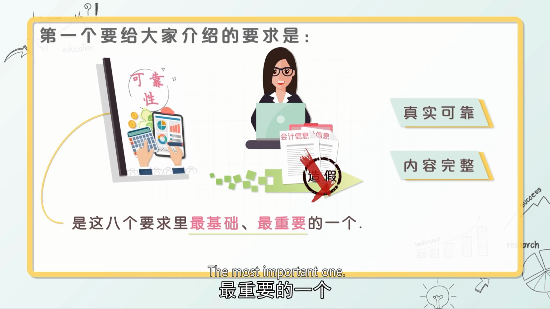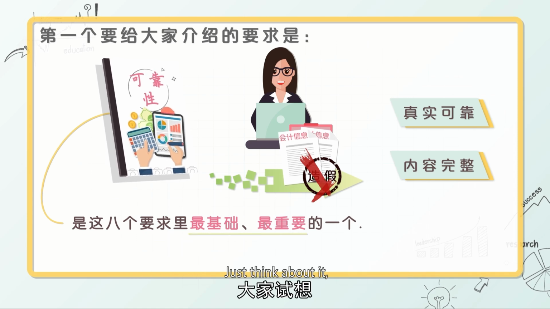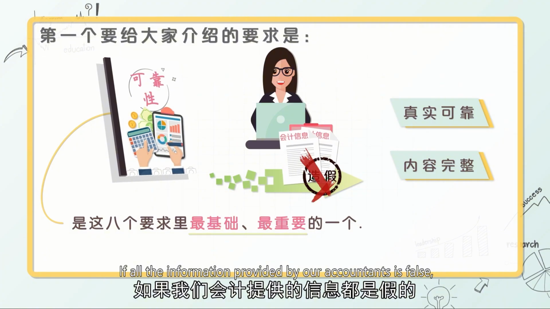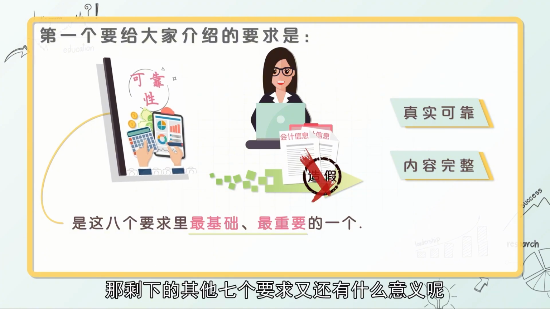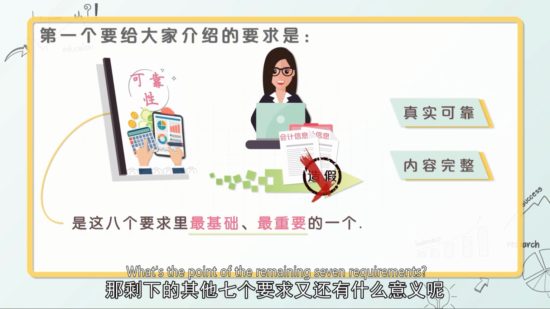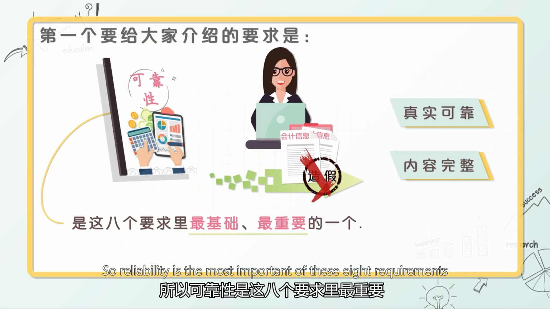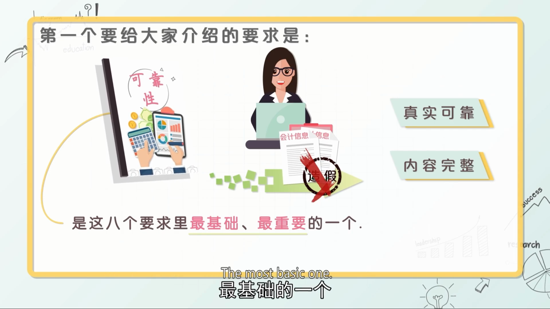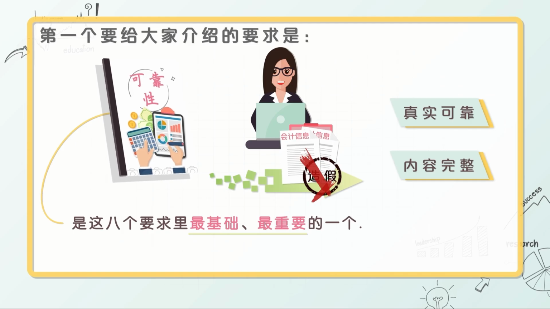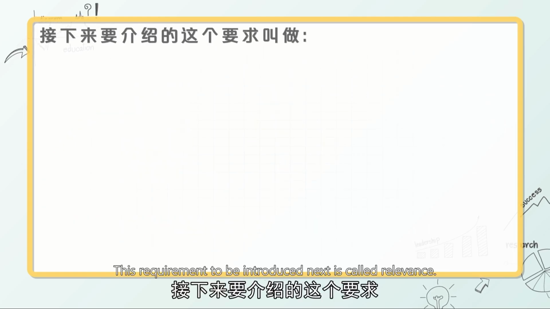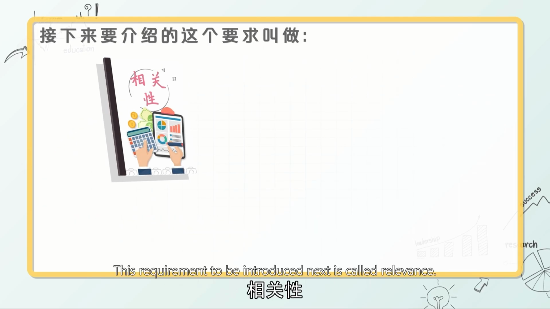Just think about it. If all the information provided by our accountants is false, what's the point of the remaining 7 requirements? So reliability is the most important and the most basic one.